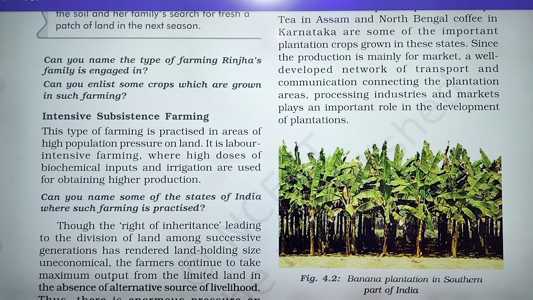It is a labor intensive farming, where high doses of biochemical inputs and irrigation are used for obtaining higher production. It means for the higher production, high doses of biochemicals are given in agriculture.